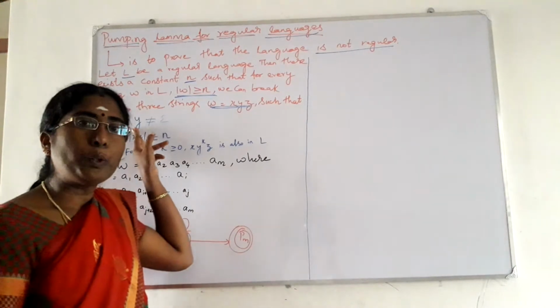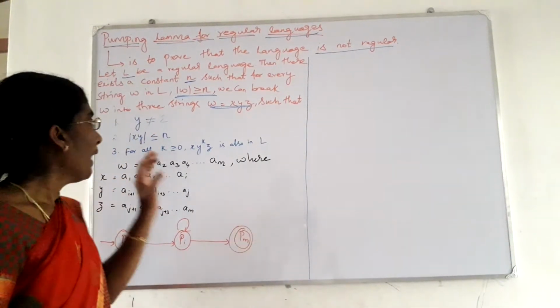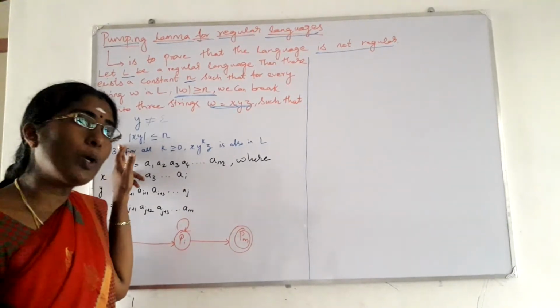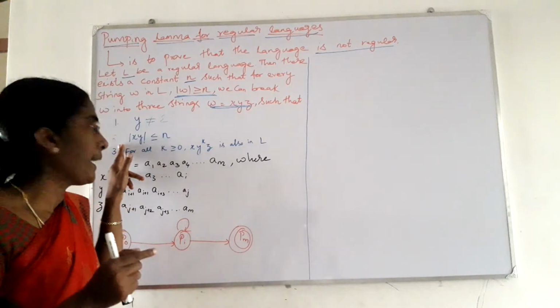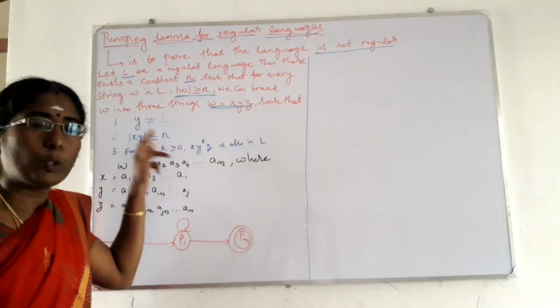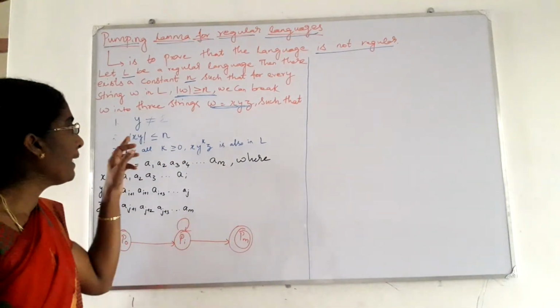At least one symbol must be assigned to Y. And the second condition is modulus of xy, that is, the total number of symbols present in both x and y should be less than or equal to n.